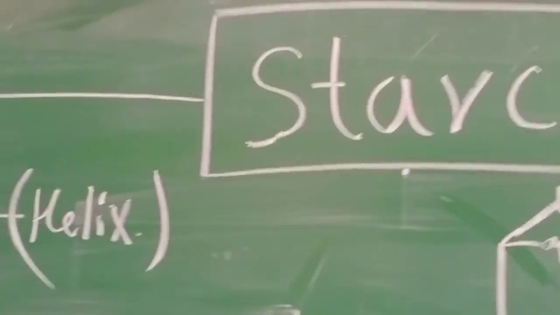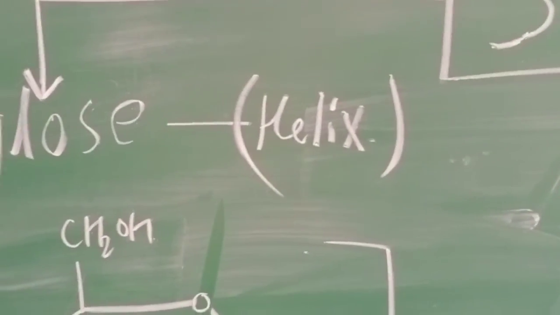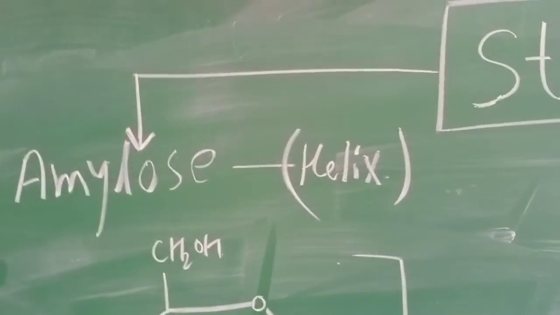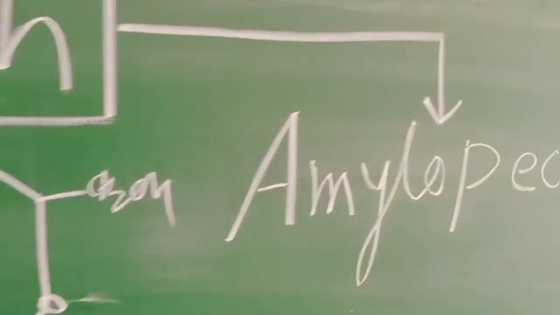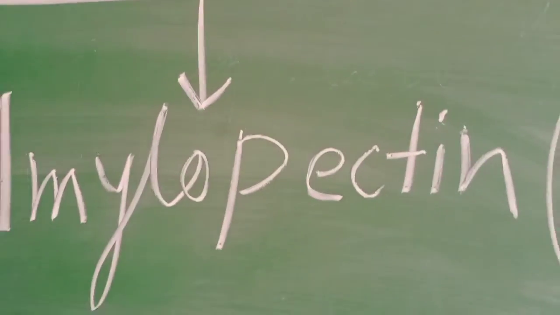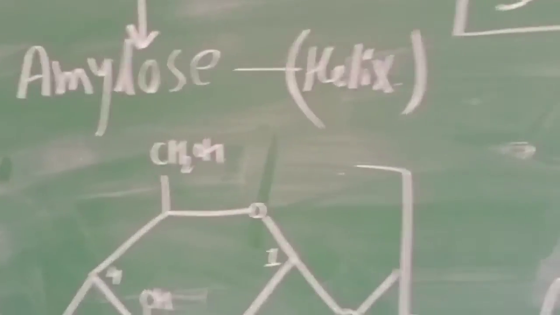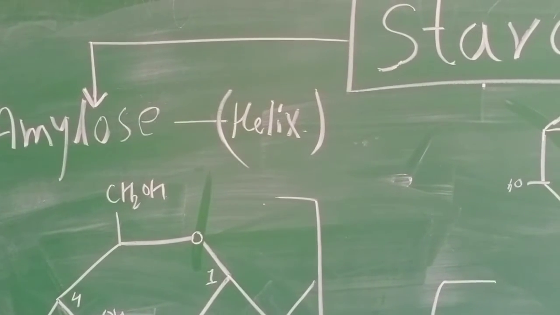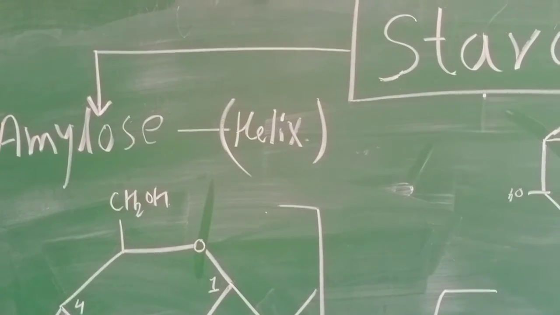So basically the starch consists of two fractions, which are amylose and amylopectin. These are the two components of which the starch is made up.